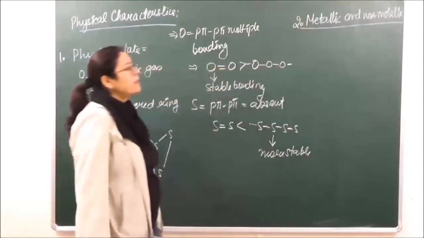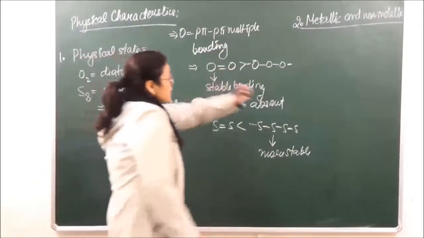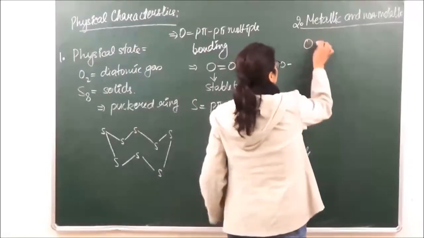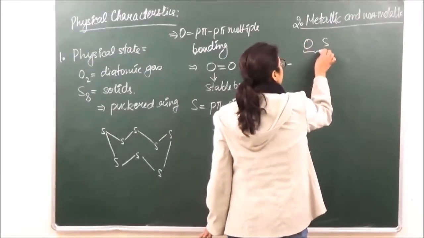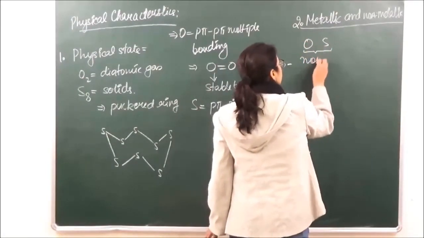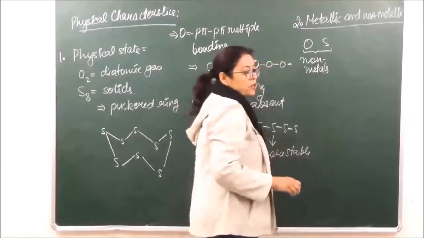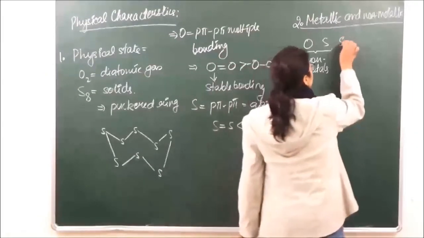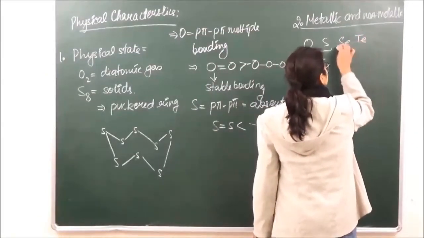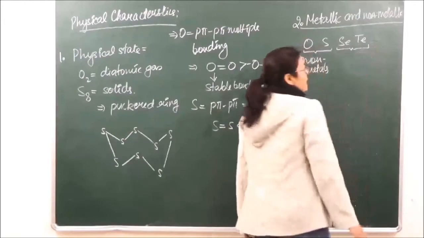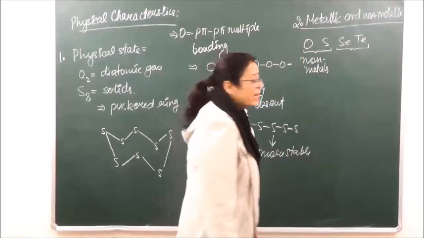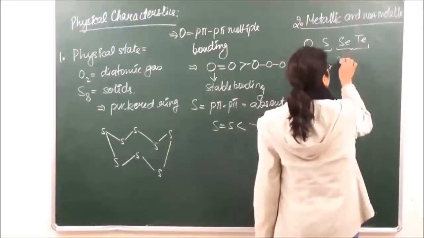It is seen that oxygen and sulfur are typical nonmetals, whereas selenium and tellurium have both metallic and non-metallic character, so they can behave as metalloids.